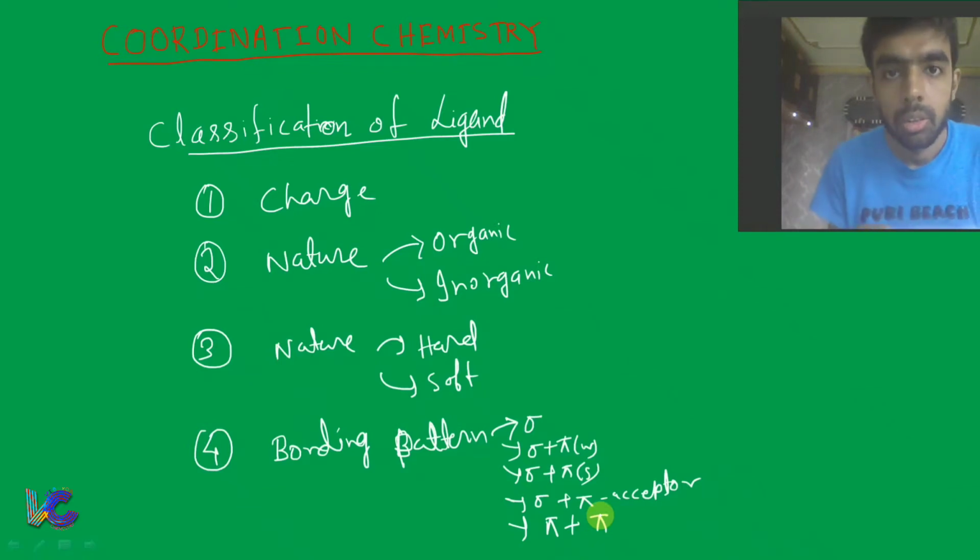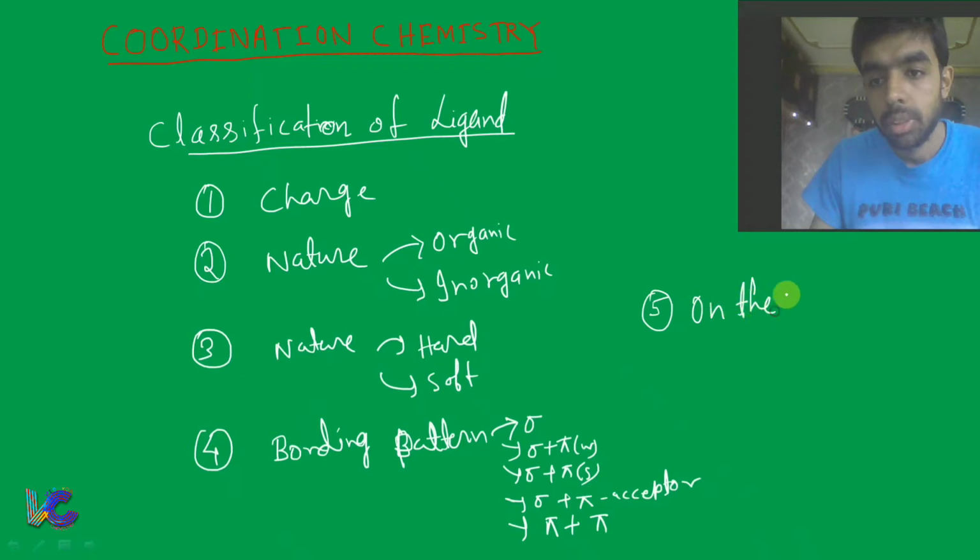So this we discussed in the previous class, and there we have told that on the basis of denticity also we can classify ligand.